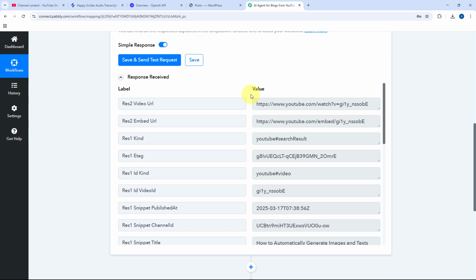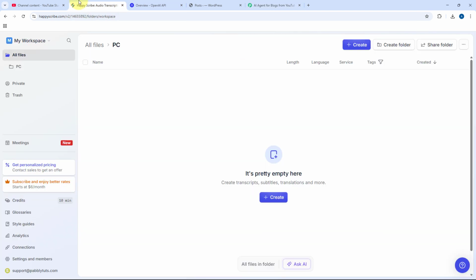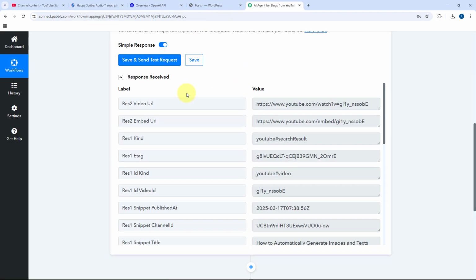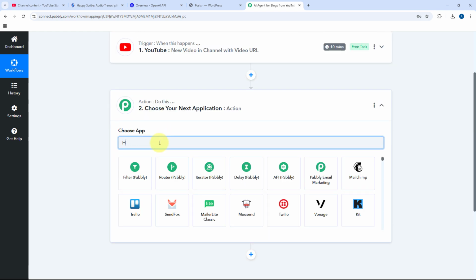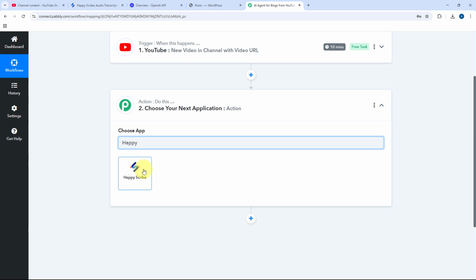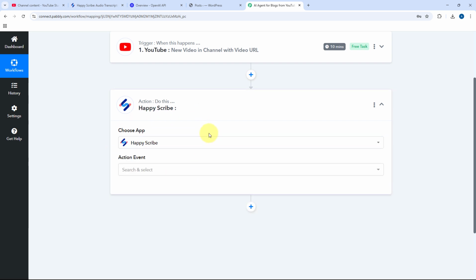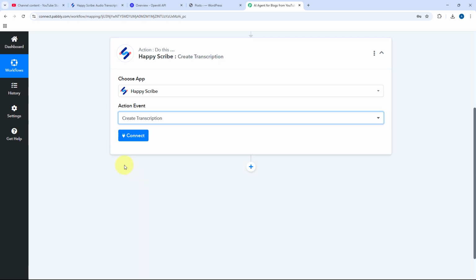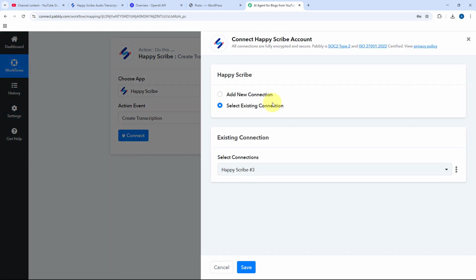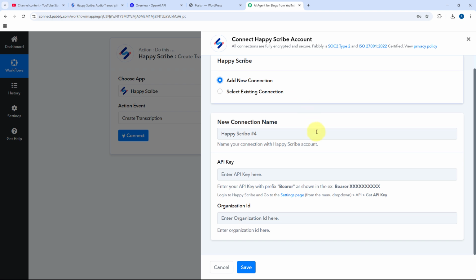Let's move to step 2, where we are going to send the same video URL and the same video title. We are going to send the link of the same video to Happy Scribe and get the transcription of this video. For that, just scroll down, come to this action step, and here in Choose App, search for Happy Scribe. Just select it. After selecting Happy Scribe in action event from the drop-down, select the action event as Create Transcription. Then just click on Connect and select Add New Connection.